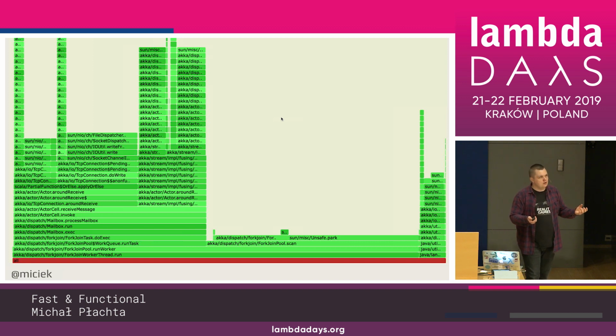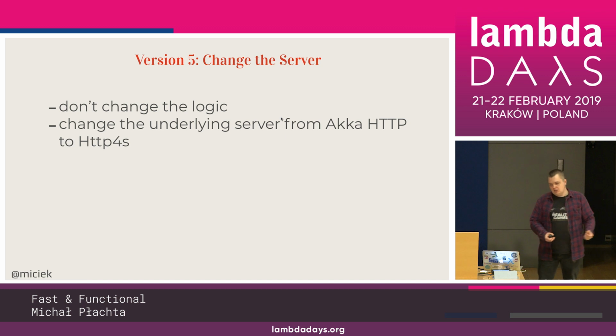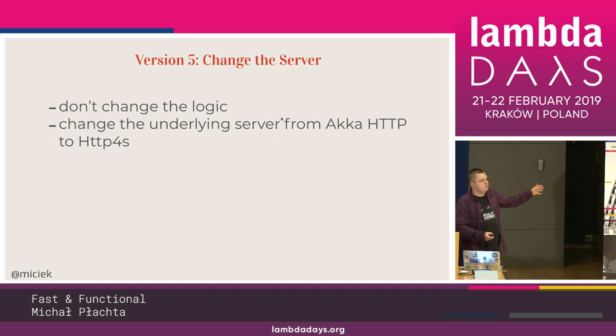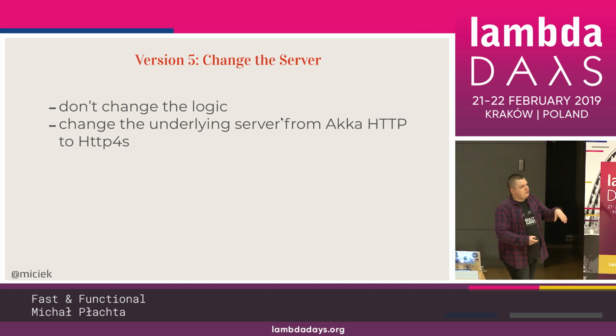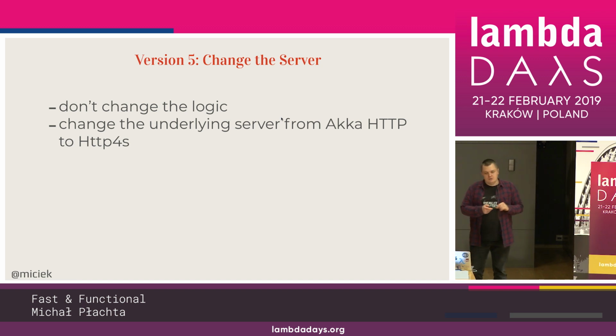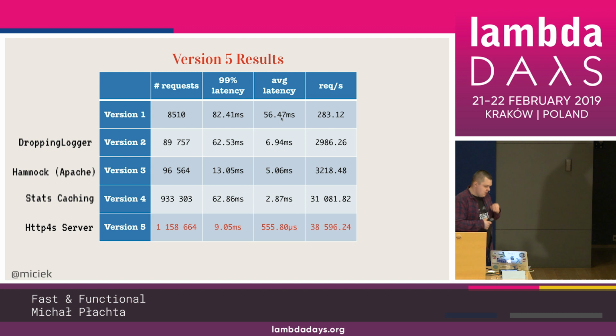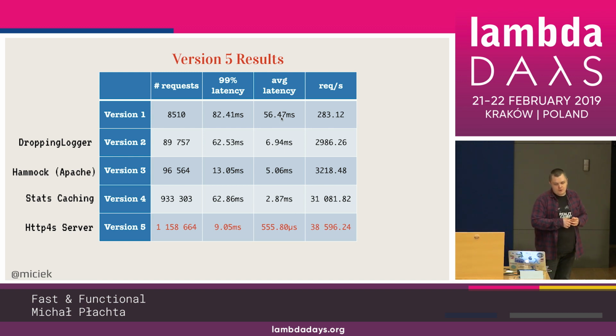But if we have this opportunity to do just one line of code change, and then we have like a 30 seconds test to see the performance, why not change the whole server, right? Just for fun. So don't change the logic, just change the server from Akka HTTP into HTTP4S. Again, one interpreter out, one interpreter in, just a very, very small module. The rest stays the same. And we get 1 million requests in 30 seconds. That means that we have 38,000 requests per second for our small service that has the YouTube and has some caching layer.